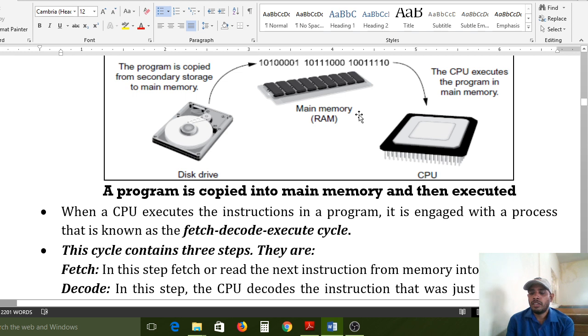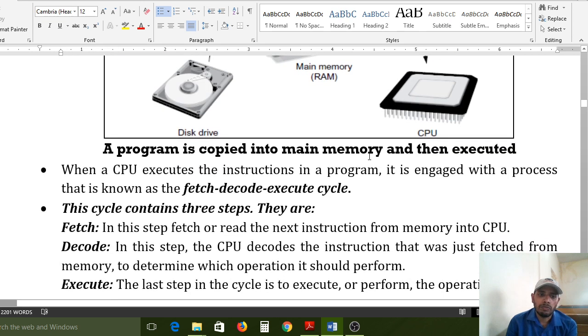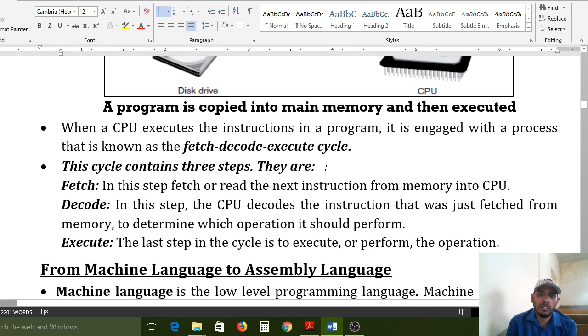Like that, 40 lines you have. If you have 40 lines in the resume, each and every line will transfer to the CPU. 40 times it will execute by the CPU. That is the functionality of CPU. Central Processing Unit, nothing but a processor. When a CPU executes the instructions in a program, it is engaged with a process.